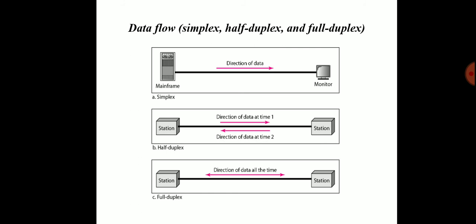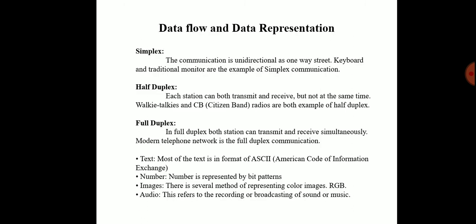Now the data representation. The data can be in different formats. So the data is text, number, image, audio. In text, most of the text is in the format of American Standard Code for Information Interchange, and then the number is represented by a bit pattern, that is, zeros and ones. It is a group of code words or a group of symbols.